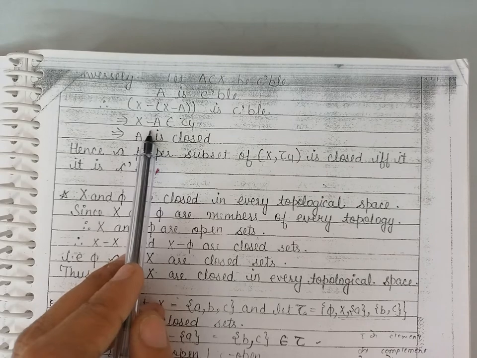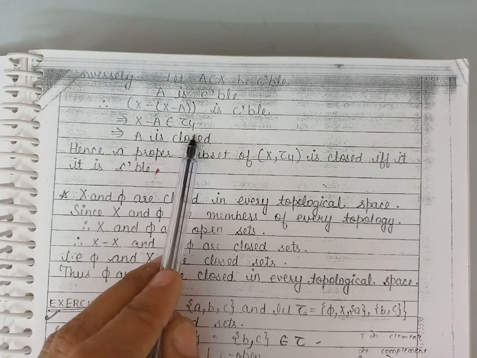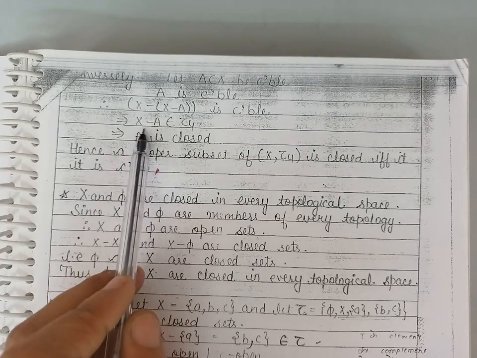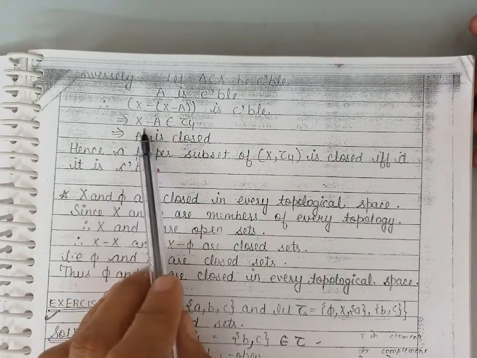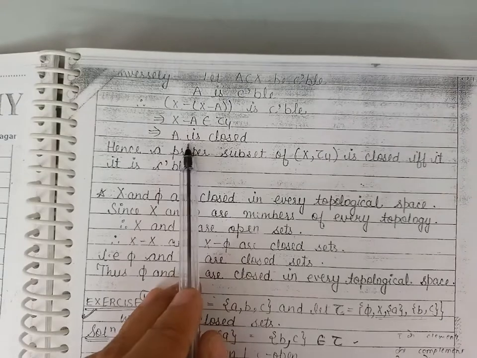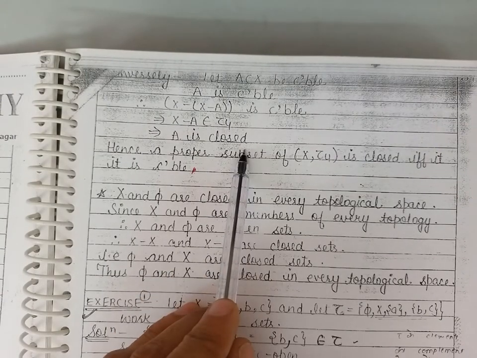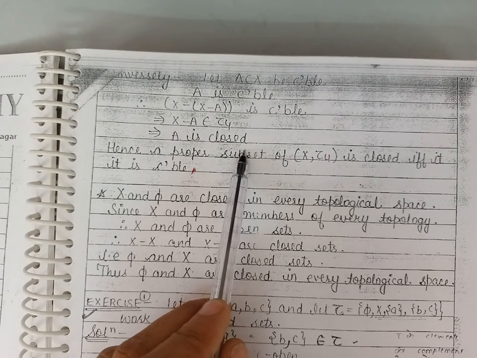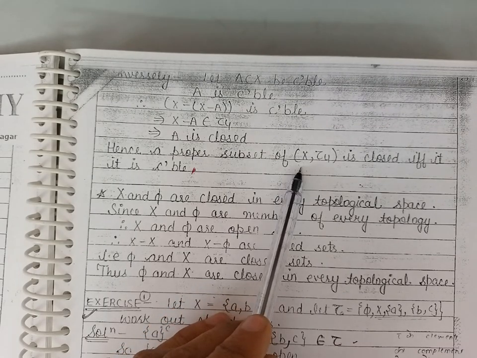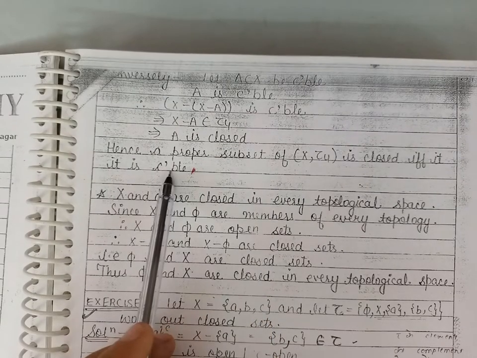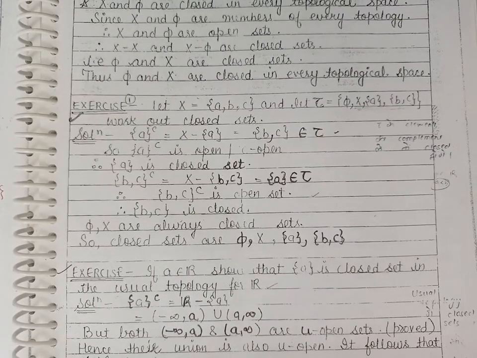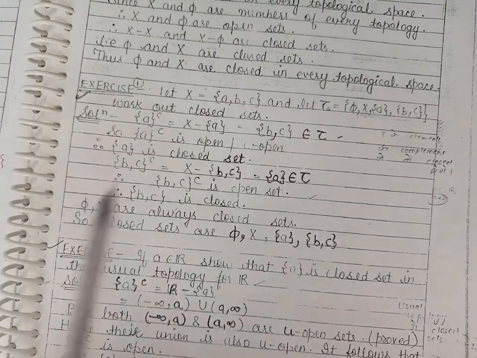So, X minus A belongs to the topology tau4. It means the set is open. So, by definition, its complement will be closed. So, we can say that A is closed. Thus, we have proved that a proper subset of a co-countable topological space is closed if and only if it is countable. Now, let us see some more problems based on closed sets.